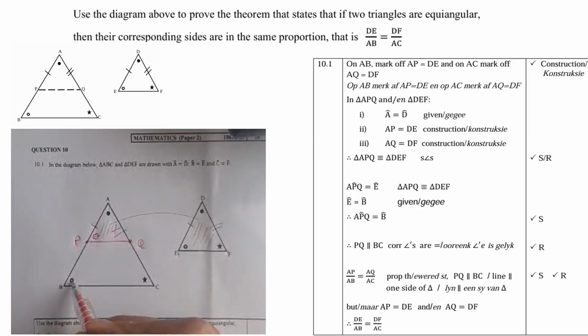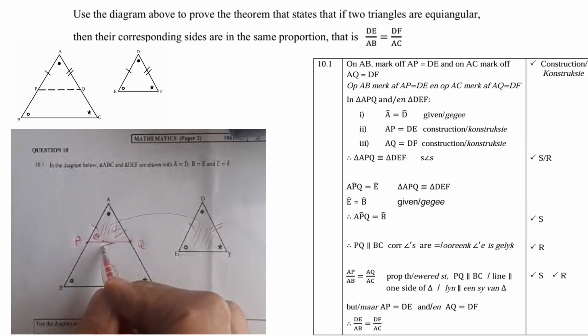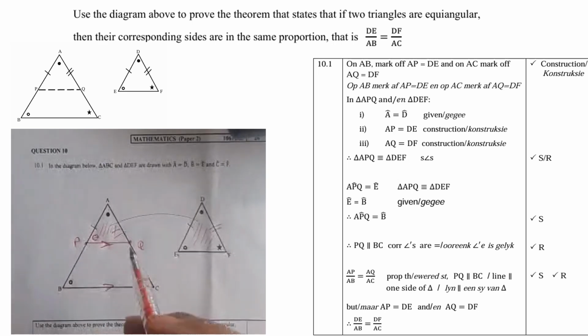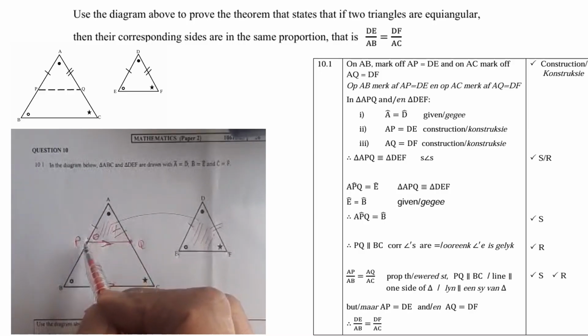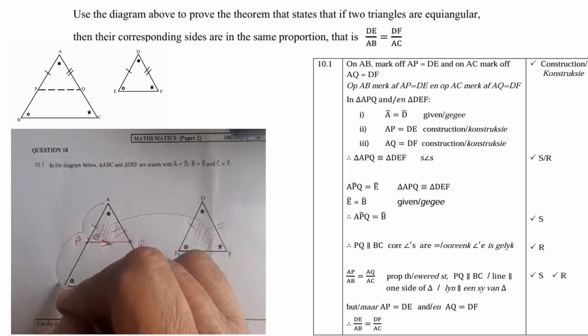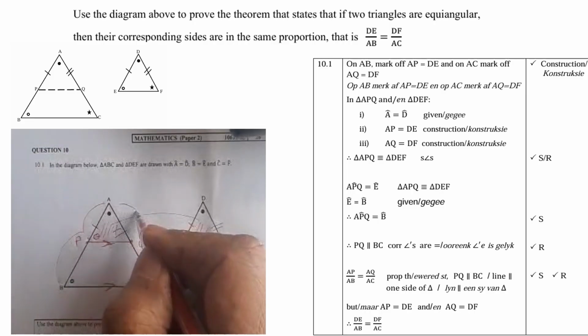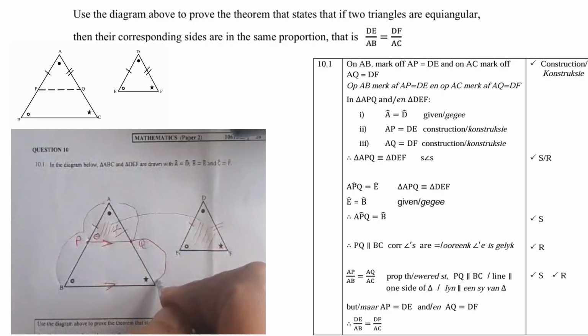And if they are equal, then that means these two lines will be parallel because we have equal corresponding angles. So therefore AP over PB is equal to AQ over QC.